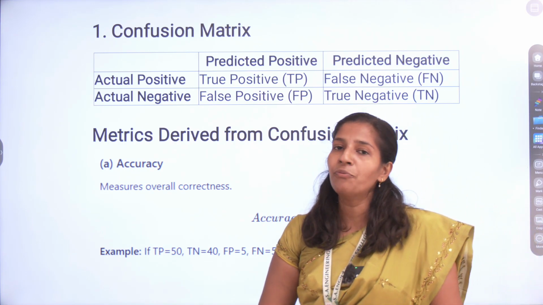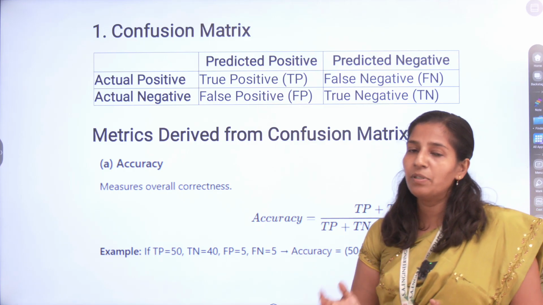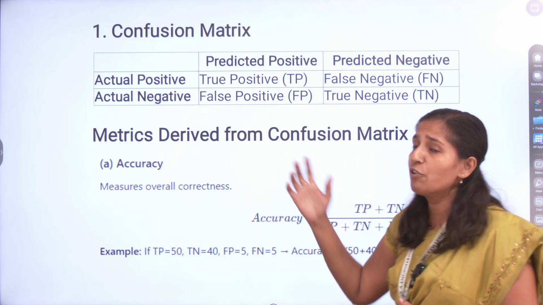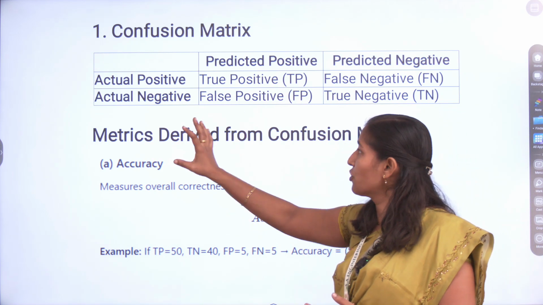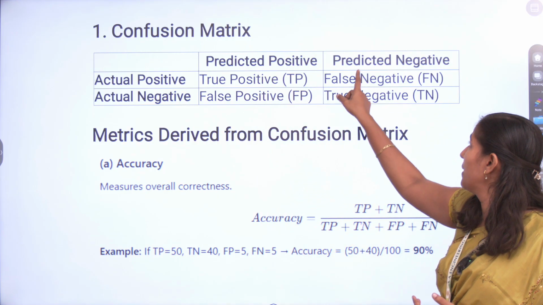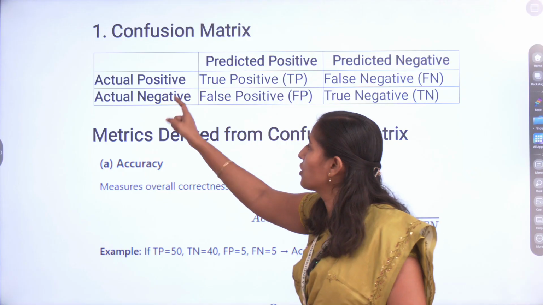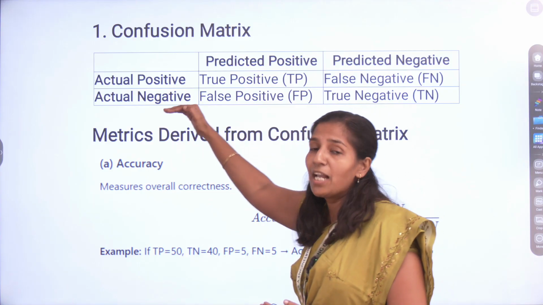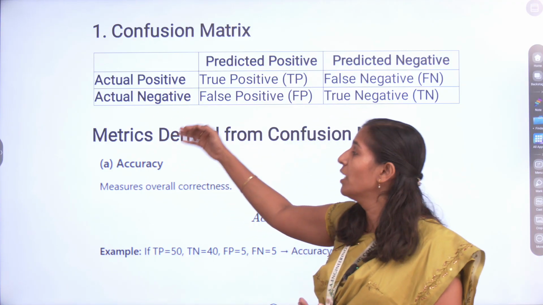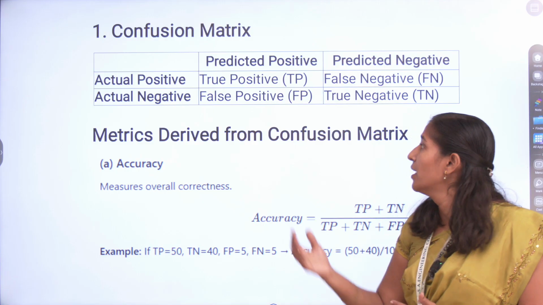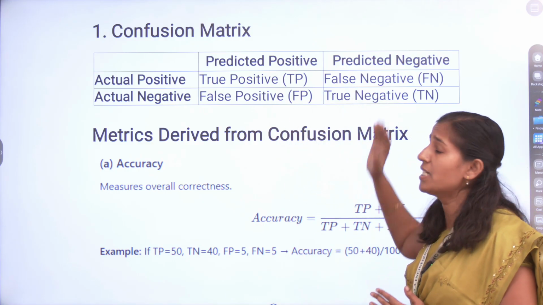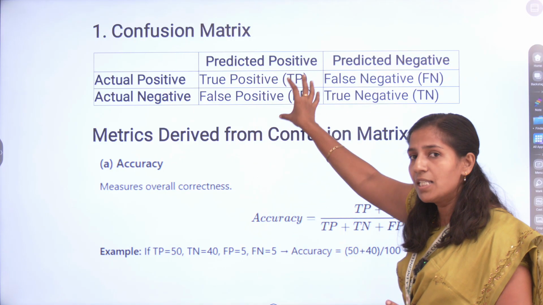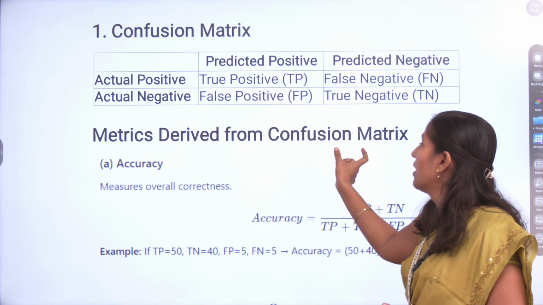The evaluation metrics of binary classification, or rather of all classifications, start with the confusion matrix. The confusion matrix has predicted positive, predicted negative, and actual positive and actual negative. Every data set has some actual positive values and actual negative values. Likewise, the predicted output has some predicted positive as well as predicted negative values. Based on that, this is your confusion matrix. Based on this matrix, you find the metrics.